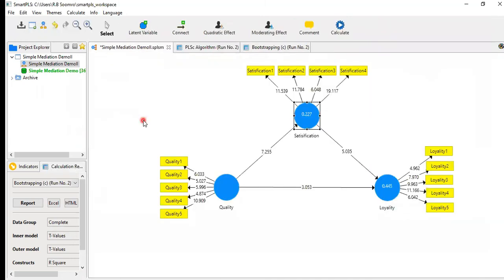So first we have to go on our model. Now we have the 2 R square. It means this is our dependent variable, and this one is our independent as well as dependent variable, because this variable is playing the dual role. Okay, now these are results of the bootstrapping, but we have to get results of the PLS algorithm. From here you can move. Okay, now we have got the result.